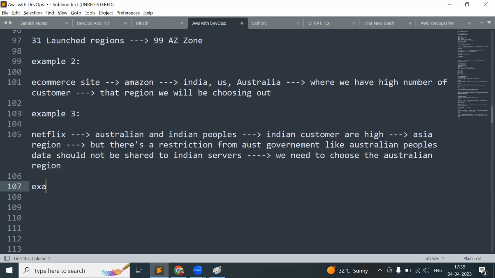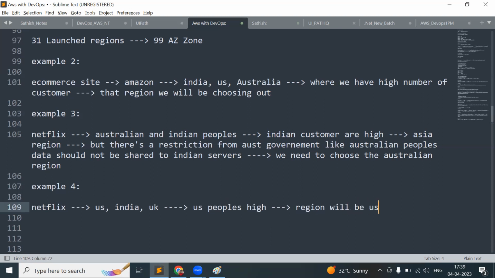Again, consider Netflix. This Netflix is used by US people and Indian people as well as UK people. As we know, US people are very high in using Netflix. Obviously, the region we will be selecting will definitely be the US.